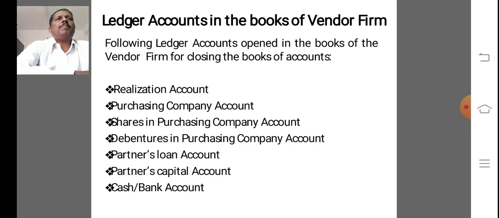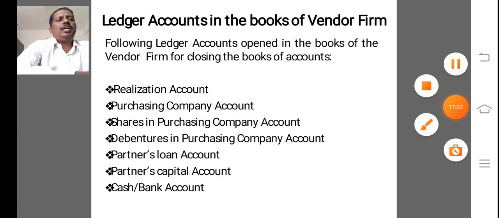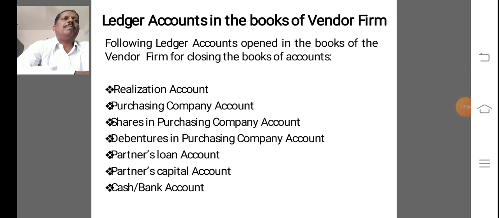Next one is partner's loan account. Partner's loan should be paid off before paying partner's capital, by debiting partner's loan account and crediting cash or bank account.